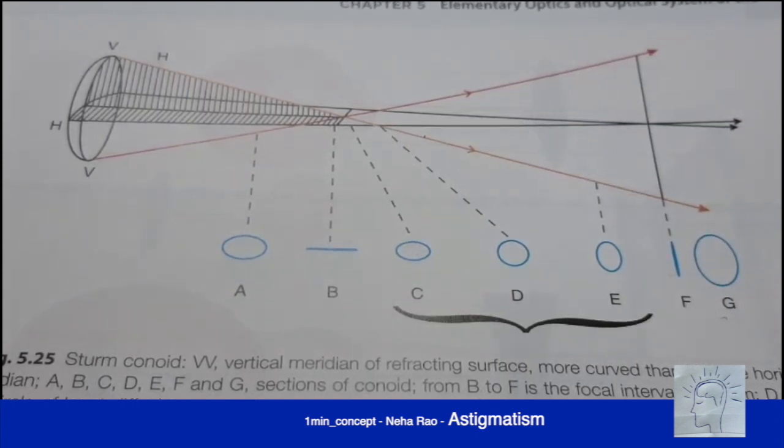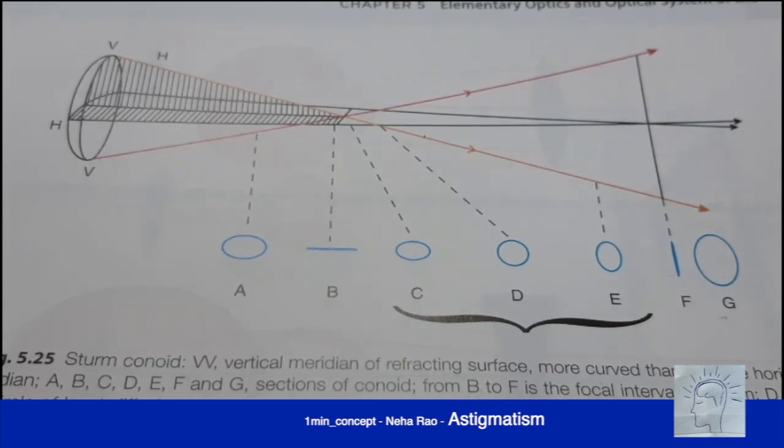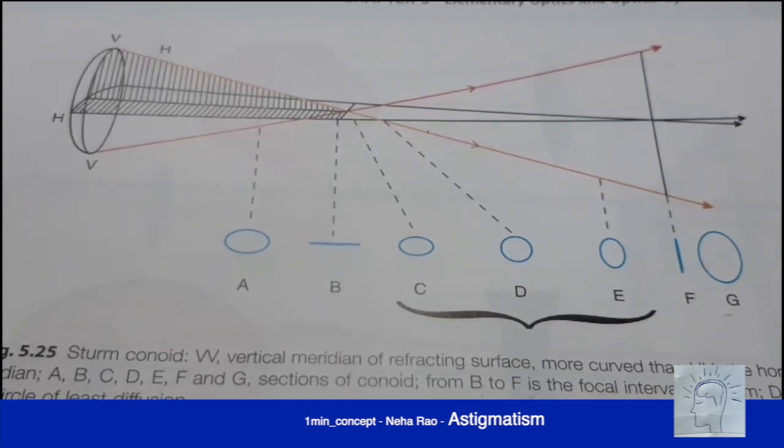As we know from general rules of hypermetropia, the eyeball is supposed to be smaller and hence the rays are converging and they reach the retina in a convergent form, not at the final point. So hence it is called compound because both vertical and horizontal are converging.